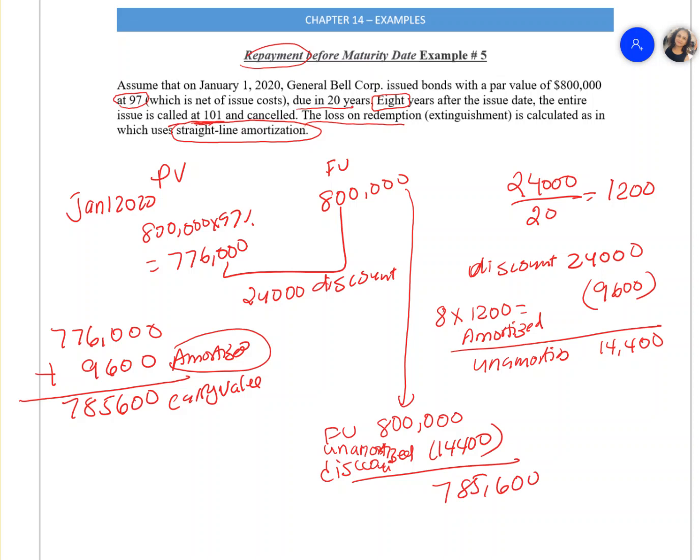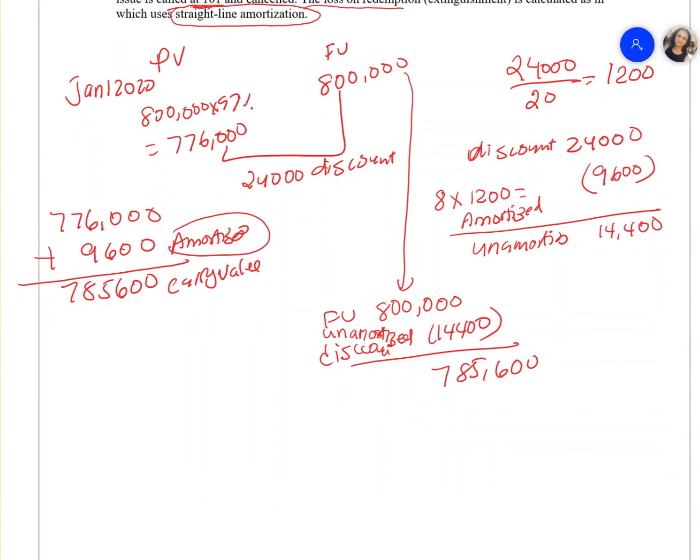So like I said, we have two ways of calculating the carrying value. We need to calculate the carrying value before we can repay this debt.